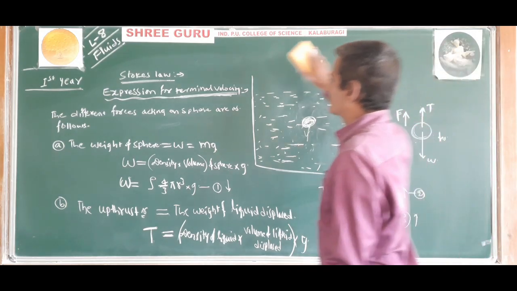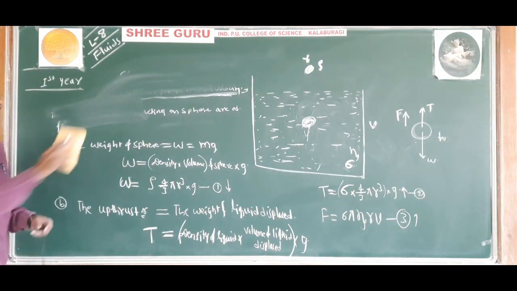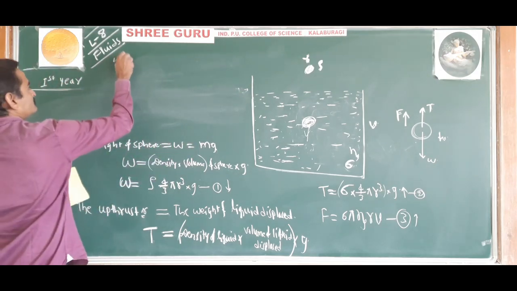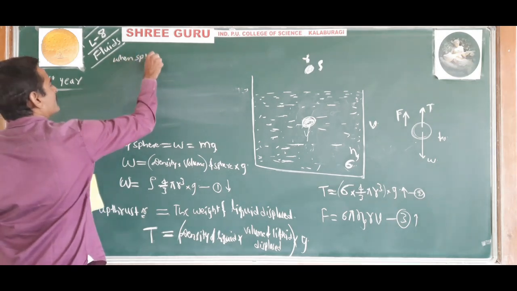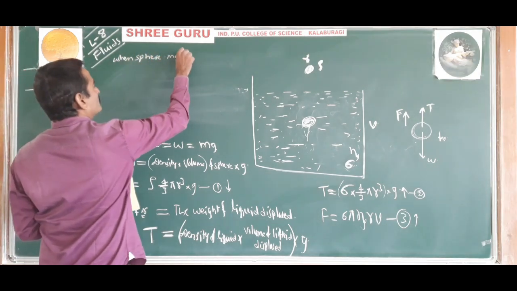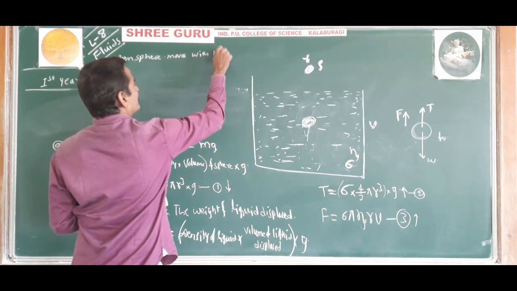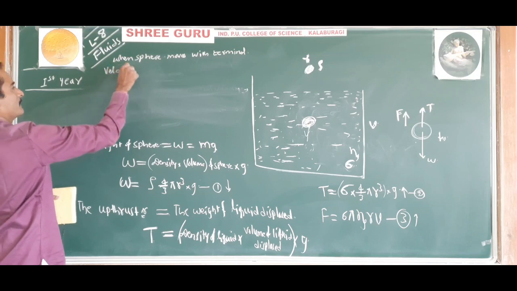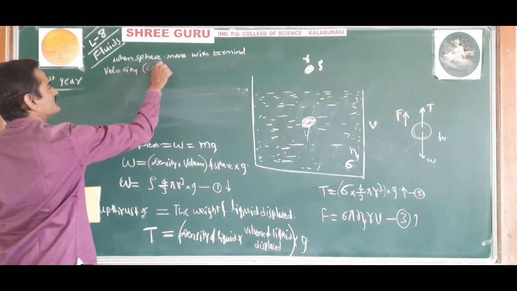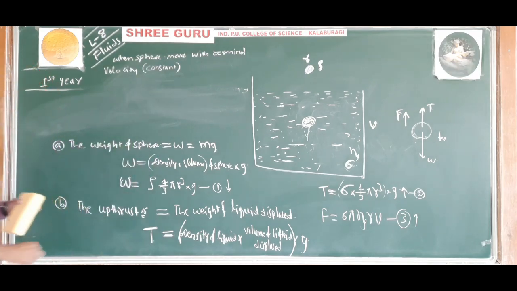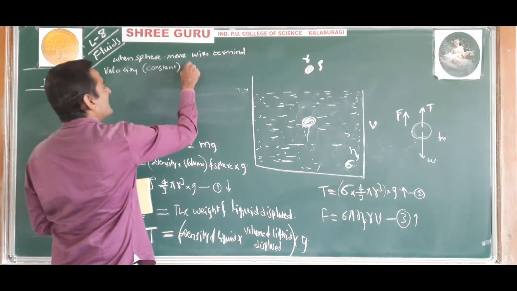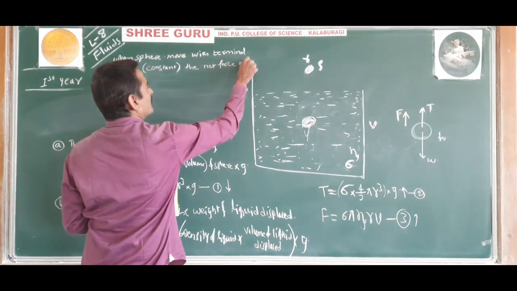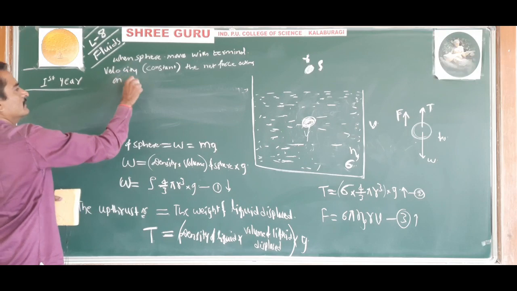When a sphere moves with terminal velocity, which is constant, the net force acting on the sphere is 0.